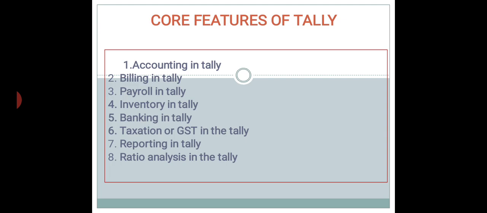Complex payroll calculations are automatically done in Tally. When we use the payroll function, these calculations often require many hours, but in Tally, it is done automatically. Okay, and fourth point is inventory in Tally.